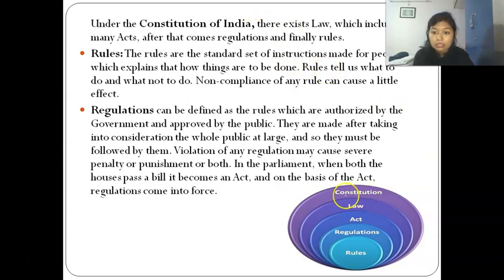So you can see this picture. First there is a constitution under which the laws are given. Law means what? Law means a bunch of acts which govern each and every person, company or everything that is there in India. That is, if you want to start a factory, you are governed by law.